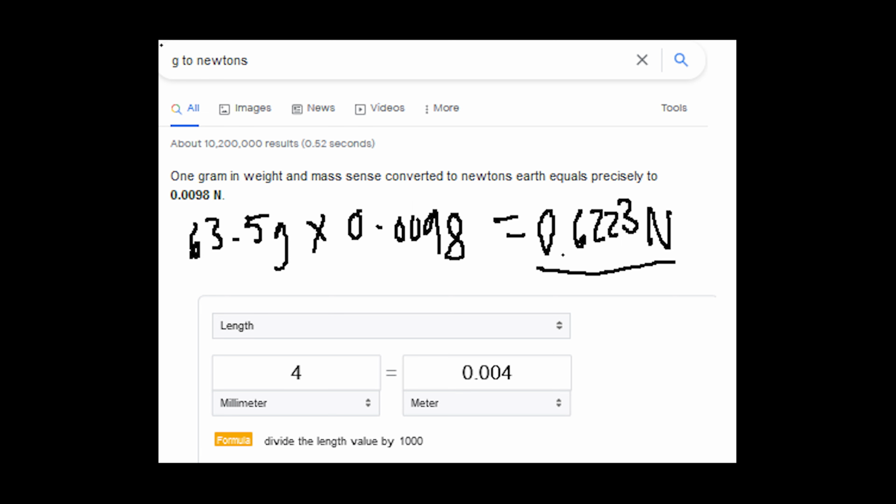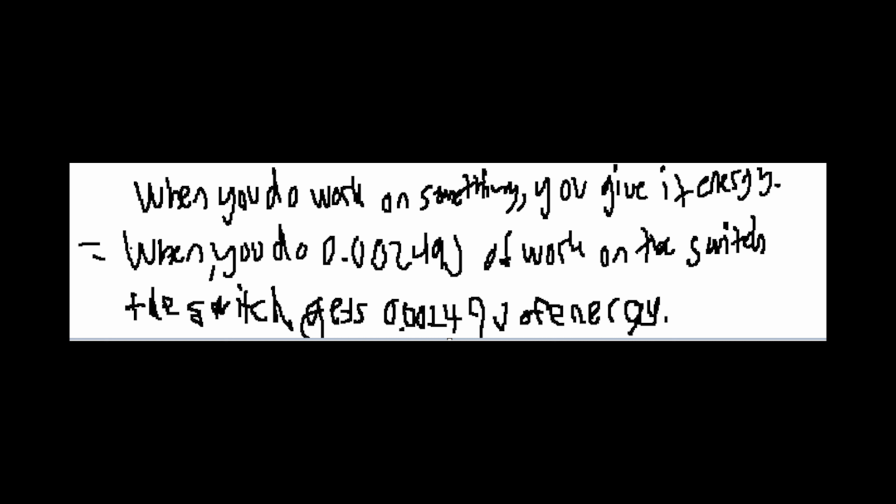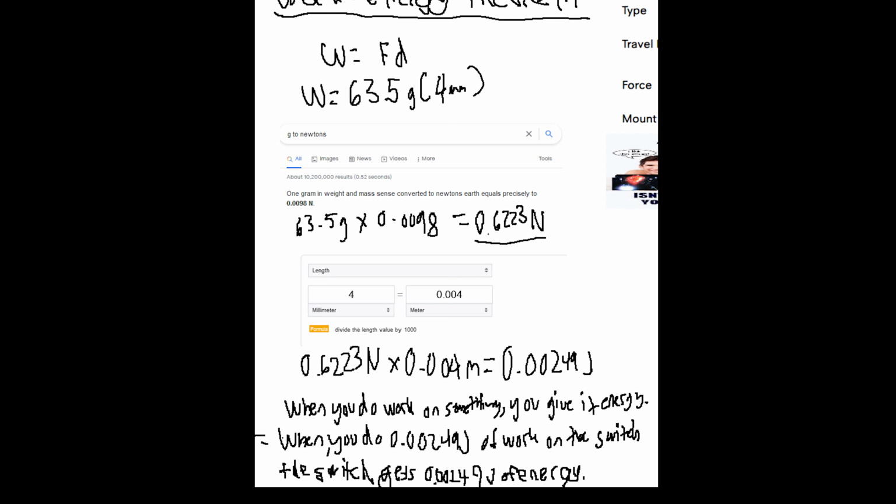No, I was using the wrong units. So I used my brain to convert grams to newtons and millimeters to meters, which gave me some uglier numbers, but they're the correct ones. With that, you can apply the work energy theorem, which is when you do work on something, you give it energy. To put that in words of this problem, I said, when you do 0.00249 joules of work on the switch, the switch gets 0.00249 joules of energy. Also, here's all my work on one screen, so Mr. B doesn't have to listen through this again.